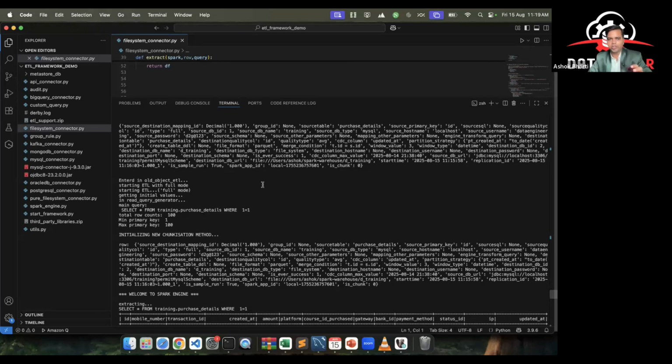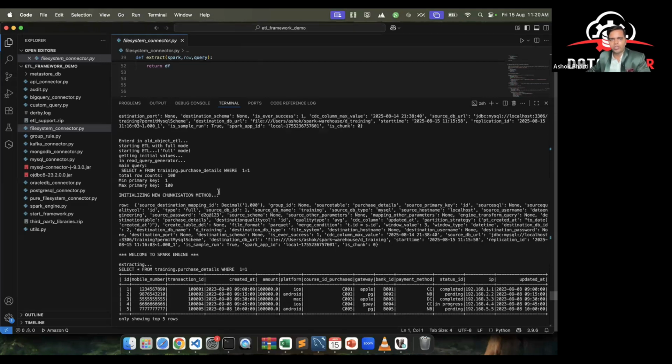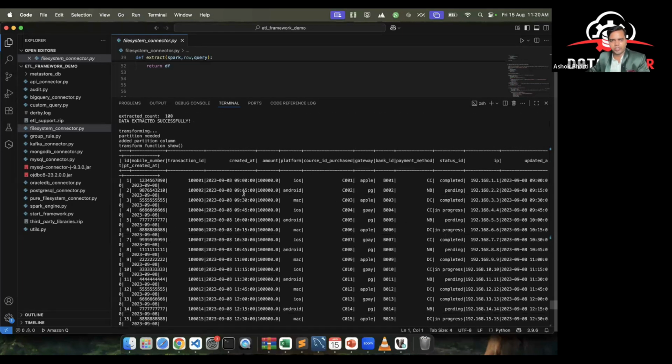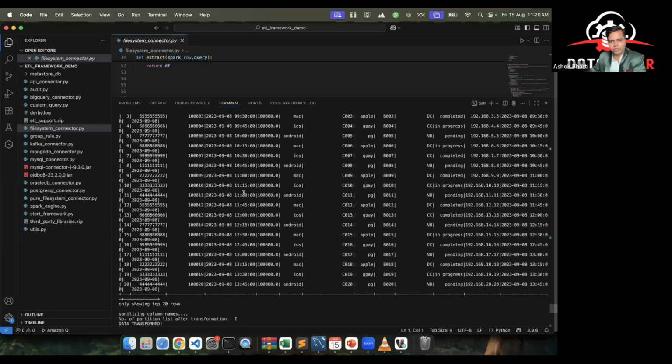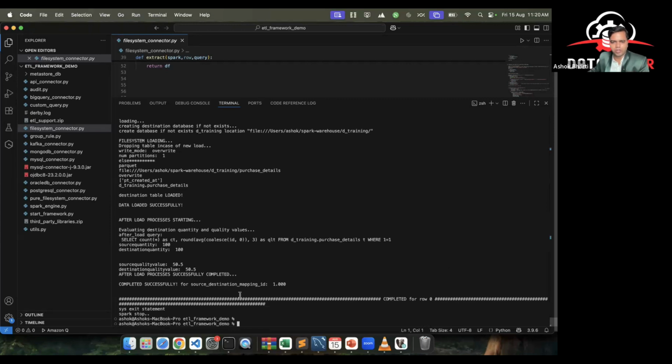So it is important that whenever it is a first-time load, you pick up only a sample and load the sample. If that goes well, then you will try to load everything in bulk. That is why I have given this framework in 2 steps. New object ETL means it is for sample only, and then old object ETL because the object is now old. For that, the same things have run again, but this time it tried to get everything in bulk. Okay, so that is important, and I have used the same code in multiple industries. So this is about logs.